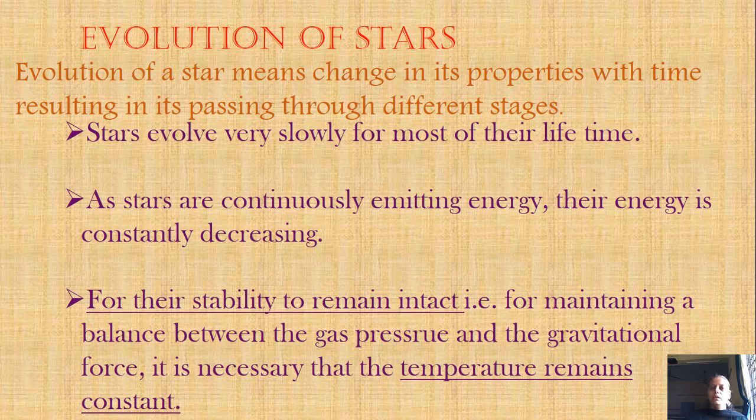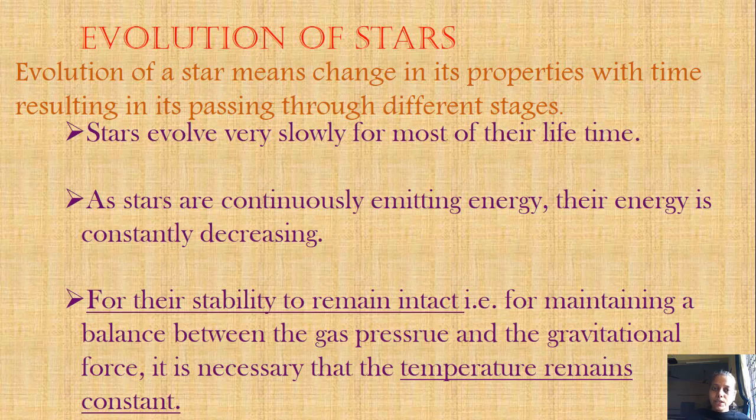In the last video, we learned that if stars have to be stable, they have to maintain two pressures: the gas pressure which tries to spread the gas, and the gravitational force.